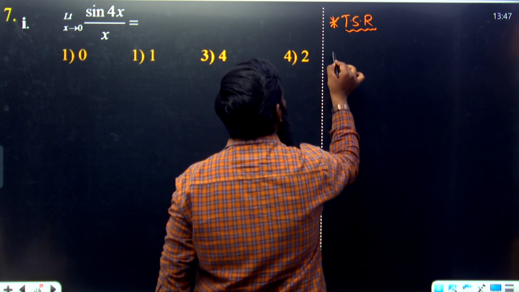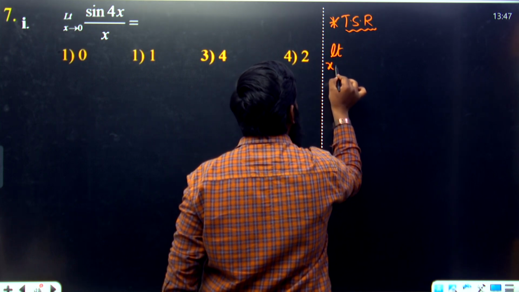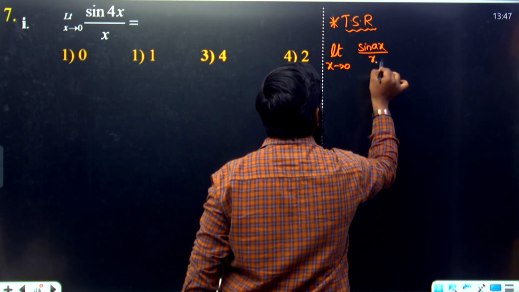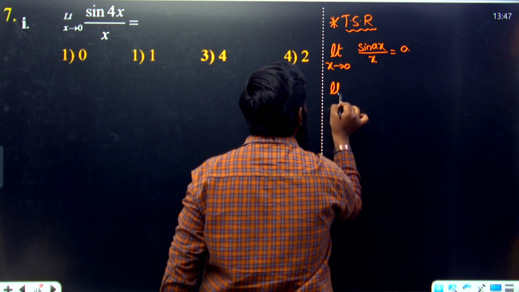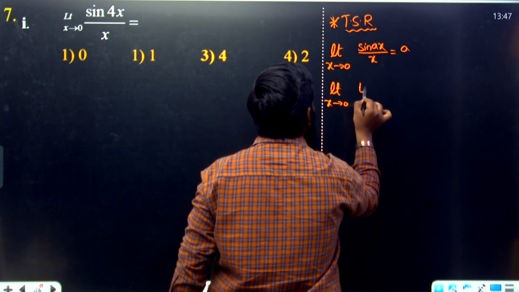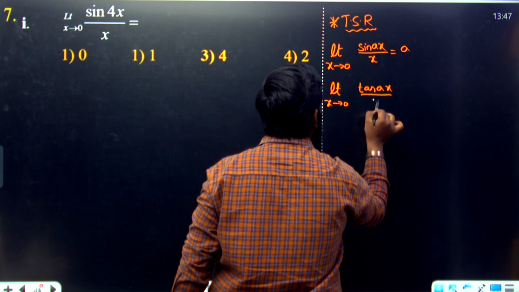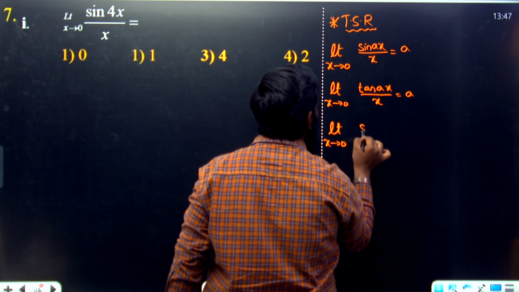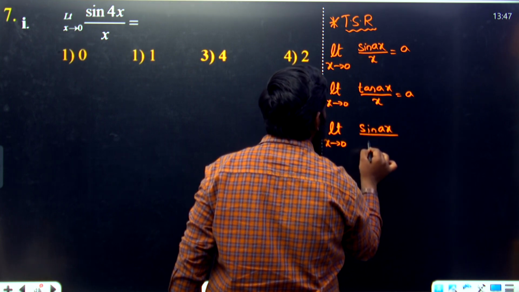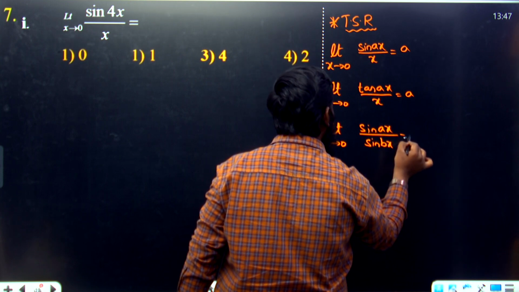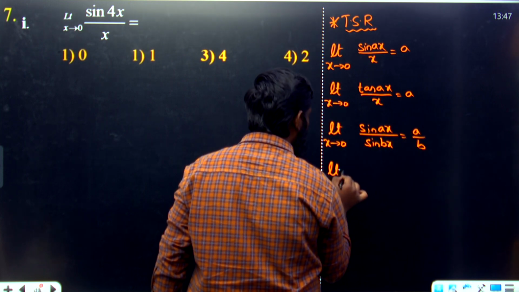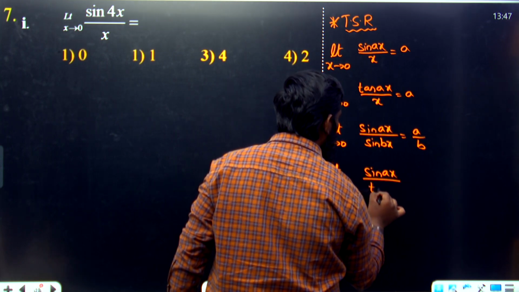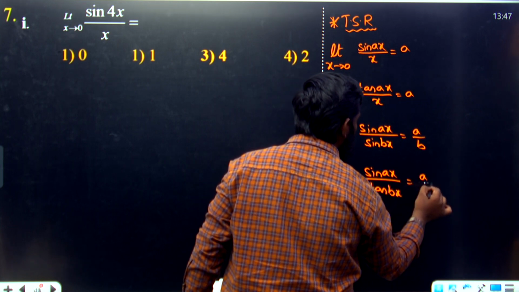Now whenever we are having limit x tends to 0, sin ax divided by x is equal to a. Limit x tends to 0, tan ax divided by x is equal to a. Then similarly, limit x tends to 0, if you are having sin ax divided by sin bx, then it is equal to a by b. Then next, limit x tends to 0, sin ax divided by tan bx, it is equal to a by b.